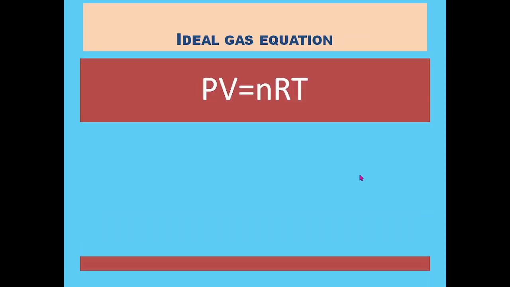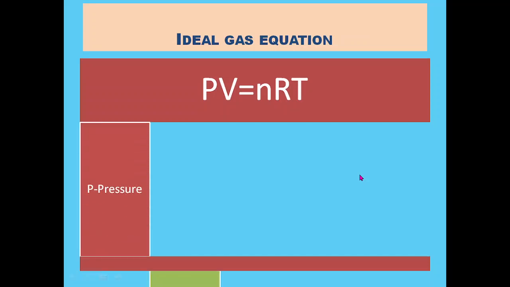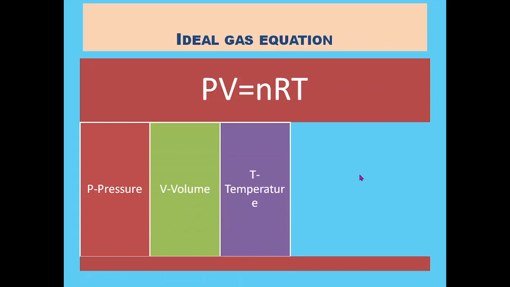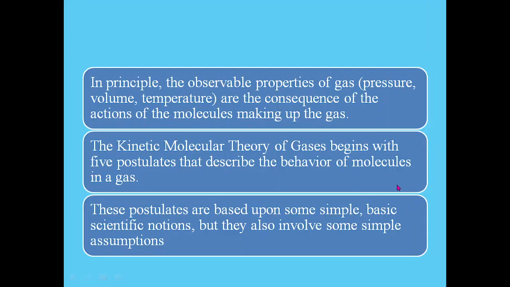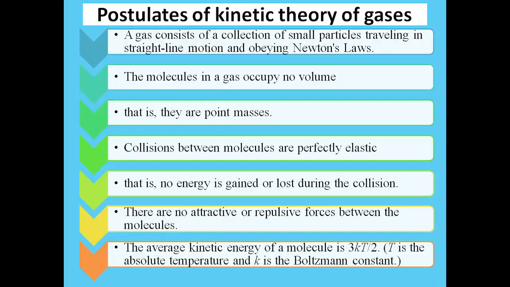Now this is the ideal gas equation we have seen before. PV = nRT, where P is pressure, V is volume, T is the temperature, R is the universal gas constant, and n is the number of moles of the gas. Okay, and the ideal gases are studied on the basis of the kinetic theory of gases. Now, what are the postulates of the kinetic theory of gases? A gas consists of a collection of small particles traveling in straight line motion and obeying Newton's laws.